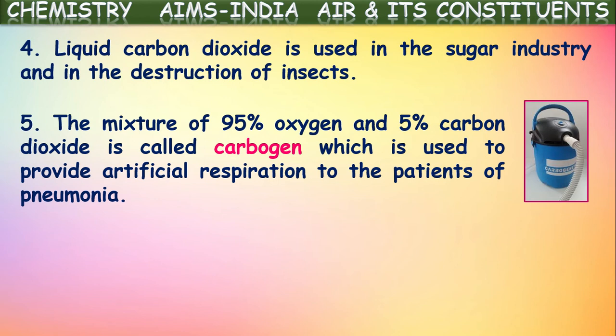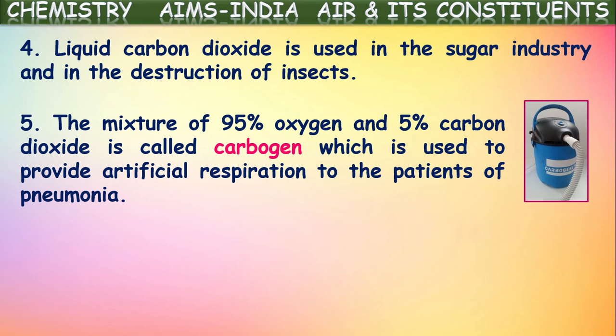Often we see on television that they give oxygen gas through pipes to the mouth and nose, isn't it? The oxygen supplied to them contains a small quantity of carbon dioxide gas mixed in. They won't give 100% pure oxygen because the patient may feel some inconvenience in breathing if it is completely oxygen.